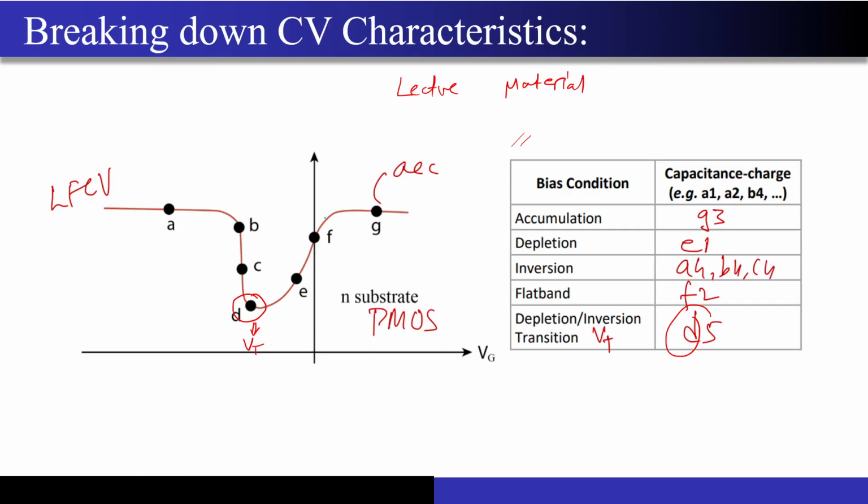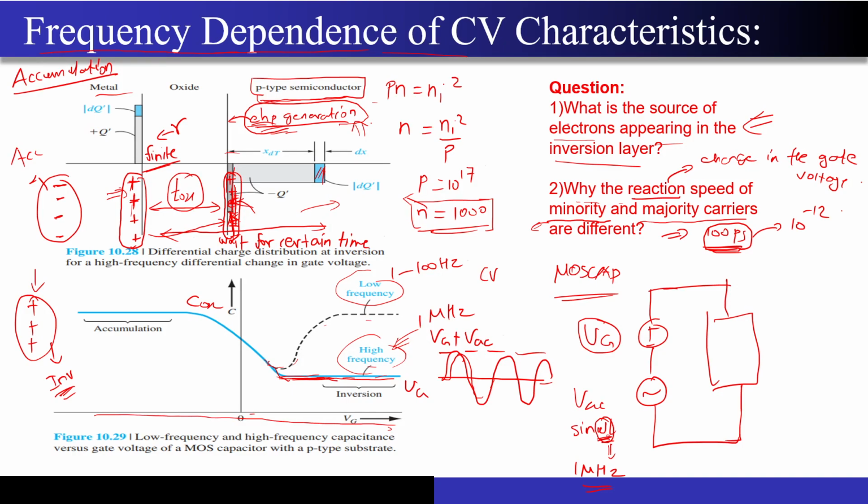And these are nothing but the different regions that are present inside the CV characteristics. To identify between the PMOS and NMOS, look at the polarity of the threshold voltage. Correct? If it is negative, then it is a PMOS. If it is positive, then it is an NMOS. Correct? I hope it is very much clear. Now, the next part was the frequency dependence of the CV characteristics.